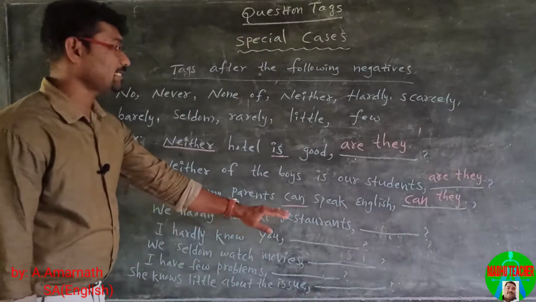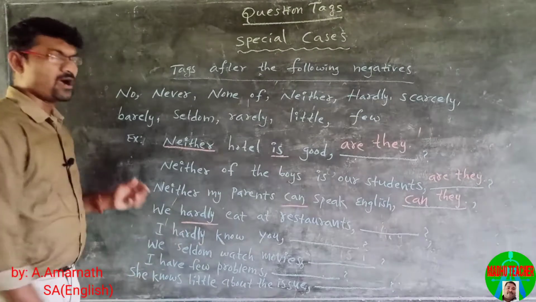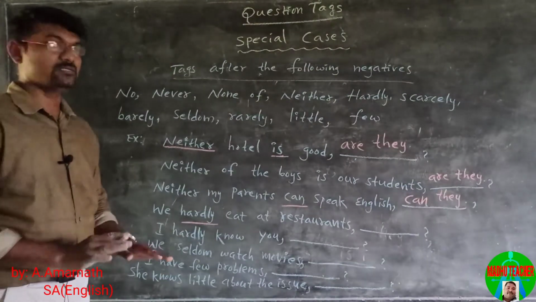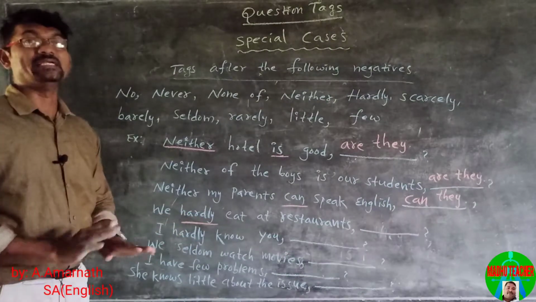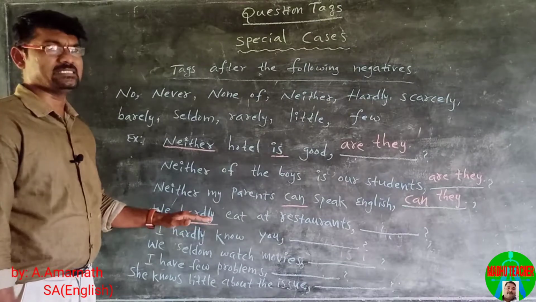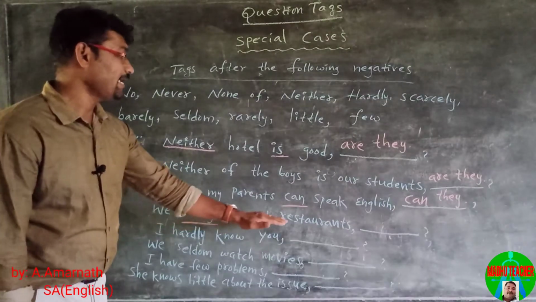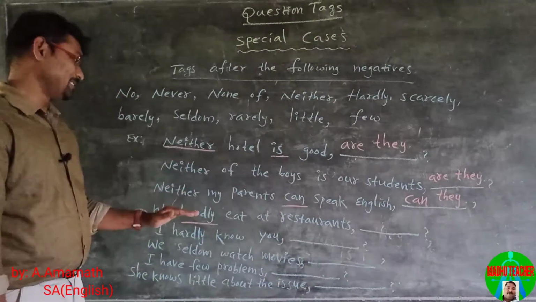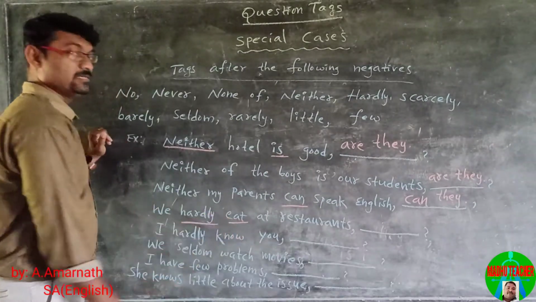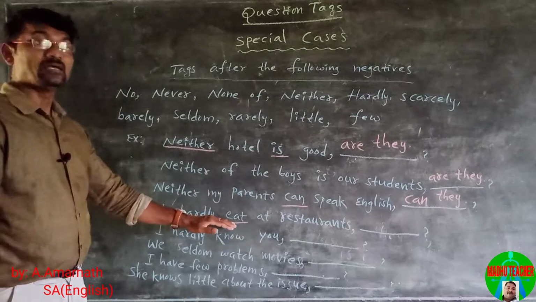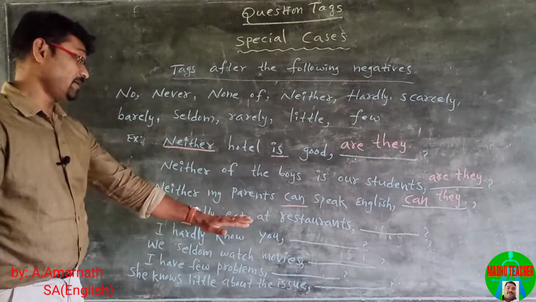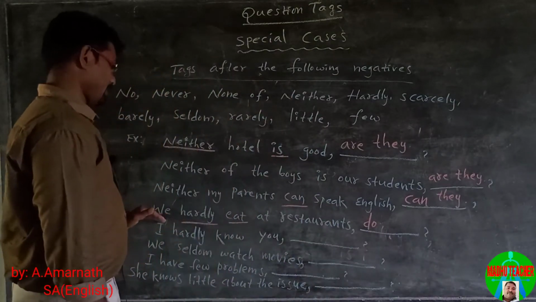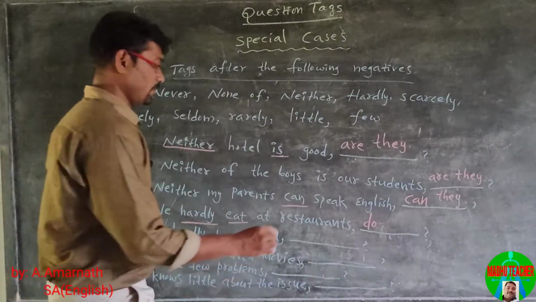We hardly eat at restaurants. Hardly means almost not, so hardly is a negative word. We hardly eat. It is a negative adverb. So the tag must be positive. Eat is verb 1, so there is no helping verb in this statement. So we use do, and the pronoun is we.